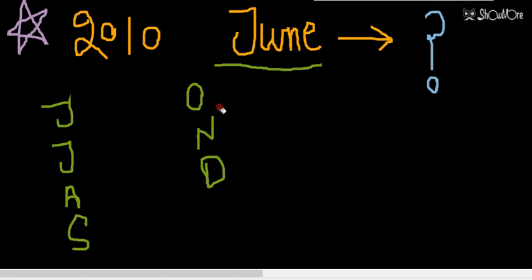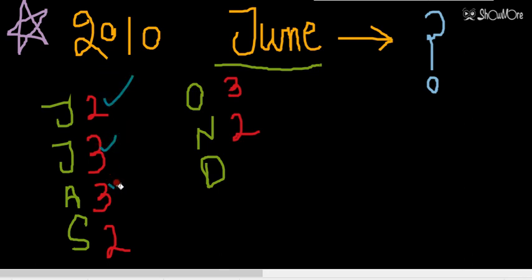So let's see, it is June. In the month of June, 2 odd days. July, 3 odd days. August, 3 odd days. September, 2 odd days. October, 3 odd days. November, 2 odd days. So let's see the counting now. It is 2, 2 plus 3, 5, 5 plus 3, 8, 8 plus 2, 10, 10 plus 3, 13, 13 plus 2, 15. So this is not giving me any result. The calendar of June is not matching up to December.